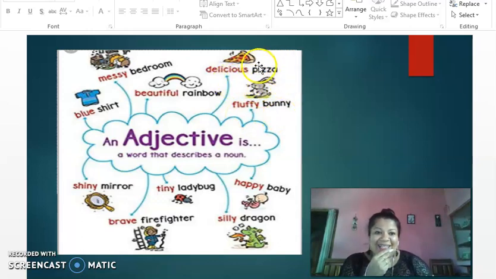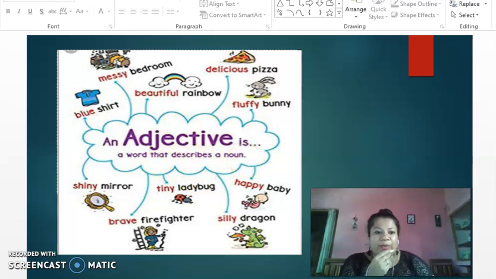Pizza is your noun and delicious is your adjective. What type of pizza? A delicious pizza. So remember, adjectives are words that describe a noun. If you have the noun, for example, a girl, you can say a beautiful girl, a happy girl. Just remember that adjectives are words that describe a noun.